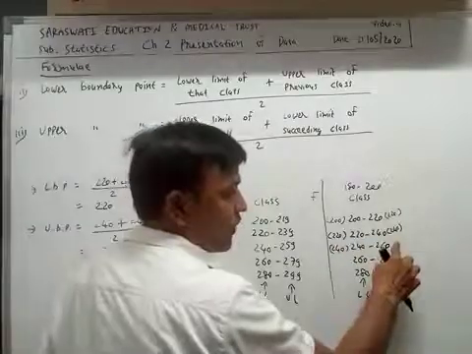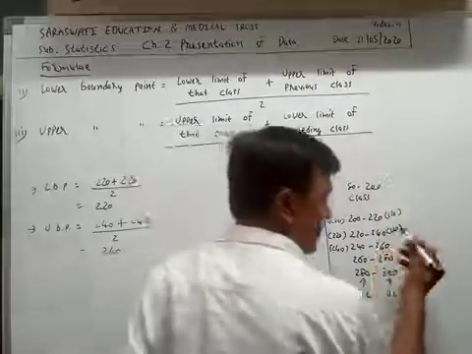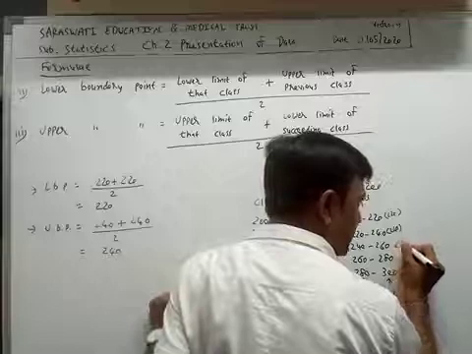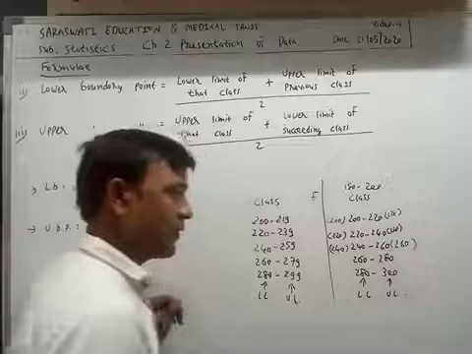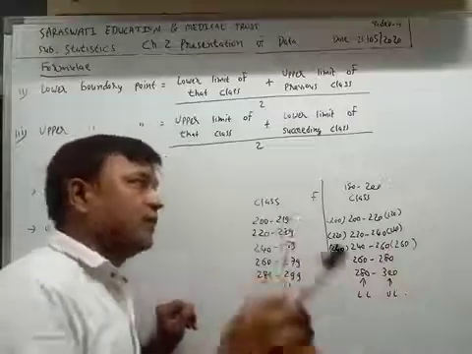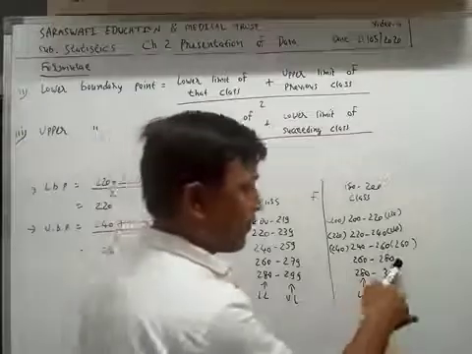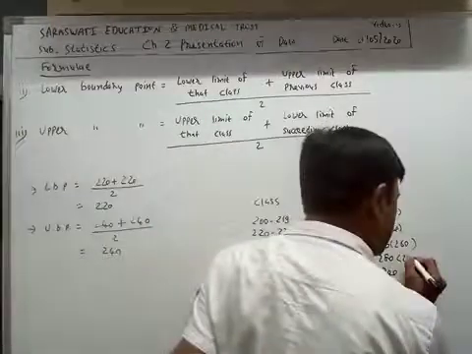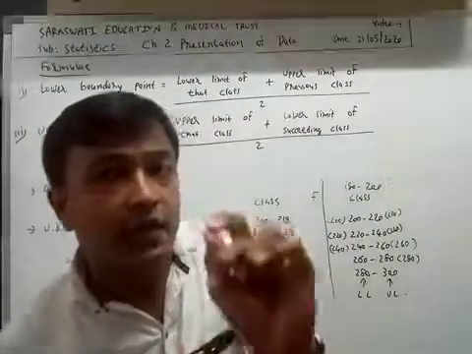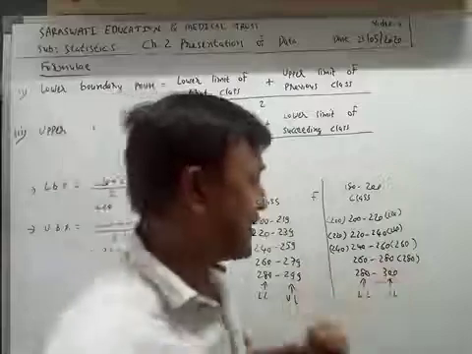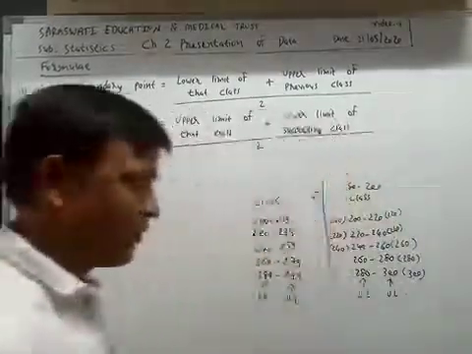Now, what is the upper boundary point of this class? 260. What is the upper boundary point of the fourth class? The answer is 280. What is the upper boundary point of the last class? The answer is 300.